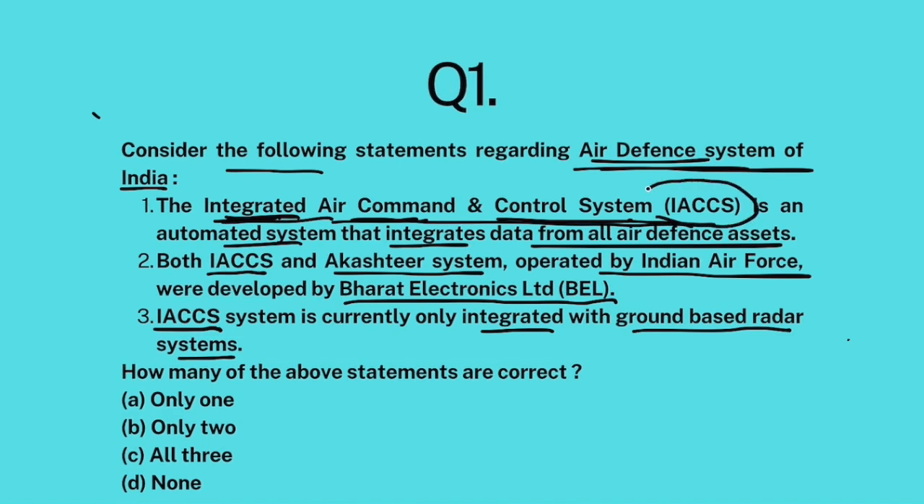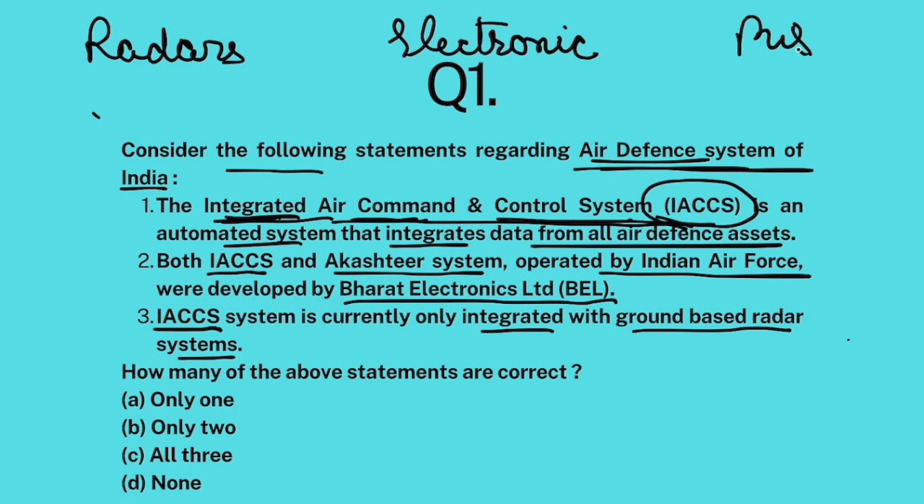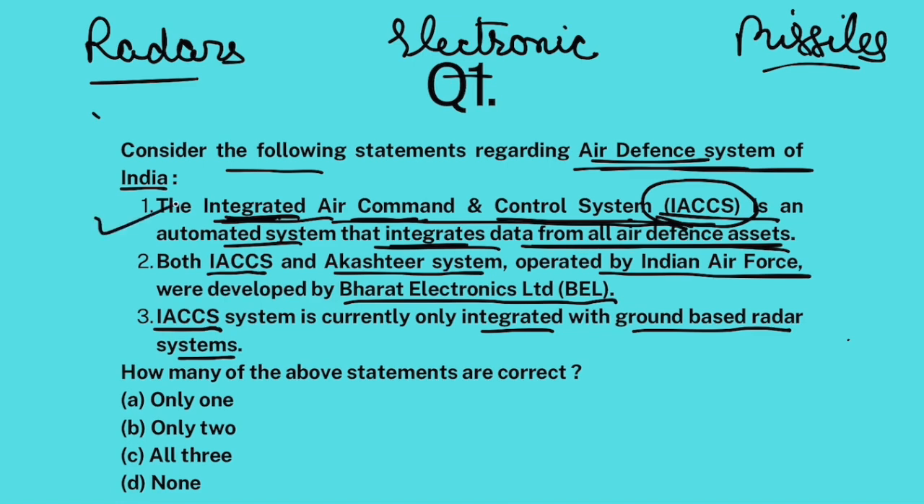Well, IACCS basically is an electronic platform that combines all the air defense assets, whether they are radars, electronic jamming equipment to jam drones, missiles to intercept incoming missiles or fighter jets. All of these are integrated together, they are fused together so that they can be operated from one central command. So IACCS is an automated system that integrates data from all air defense assets. Absolutely correct.